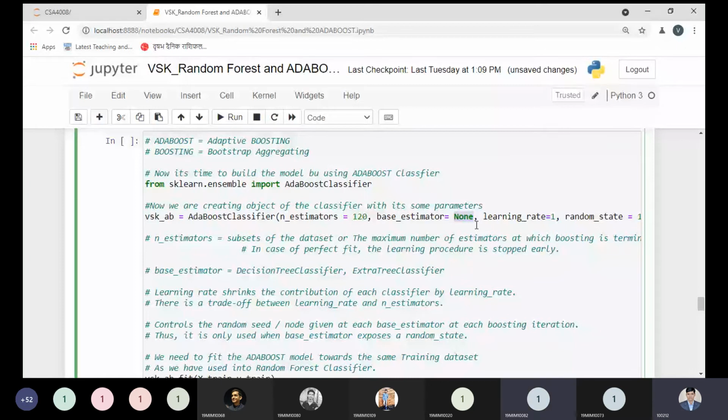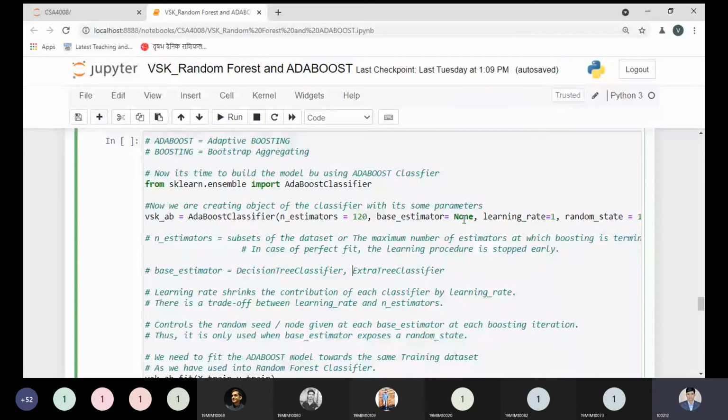Sir, if we are setting it to none, then which one will it select? By default it will assume anything, depending on the AdaBoost classifier. So it just assumes anything, randomly selected. We are not defining base estimator, we are setting it to none. It means we are not defining it manually as the user, so internally it will use any pre-classifier and it works fine. No issue.